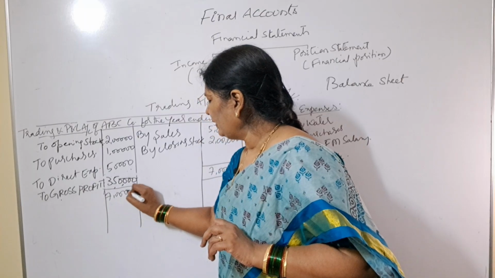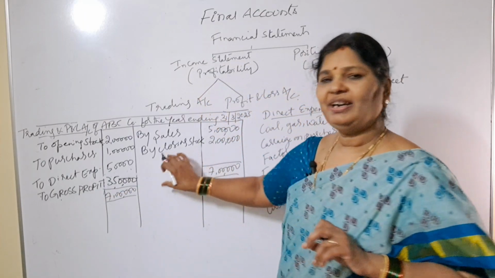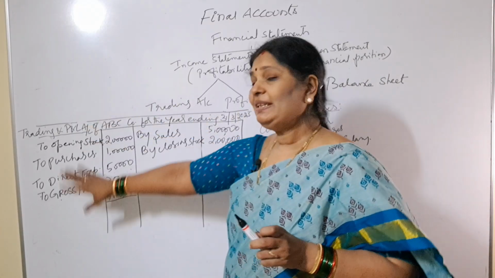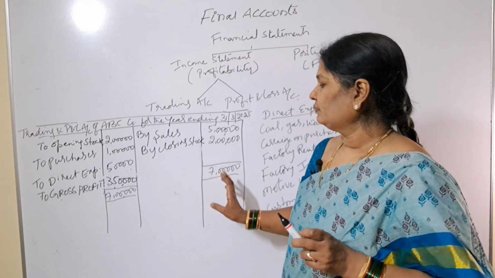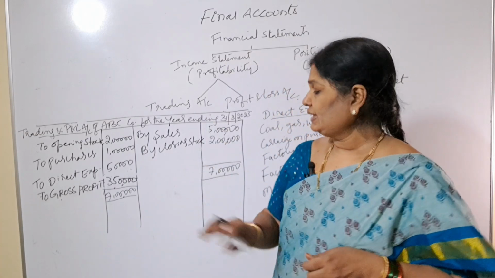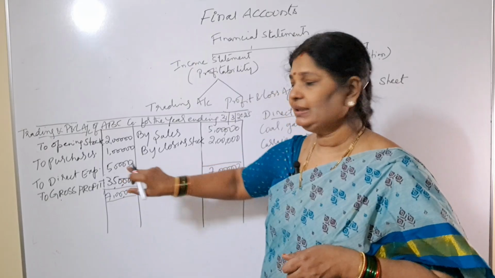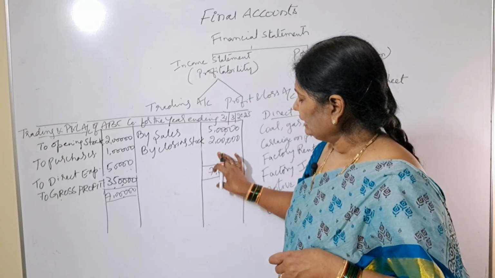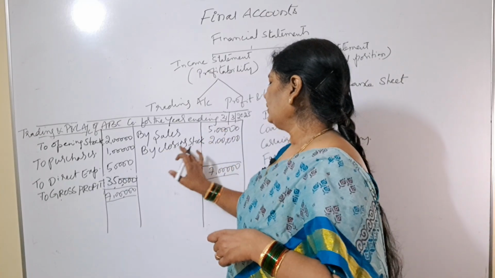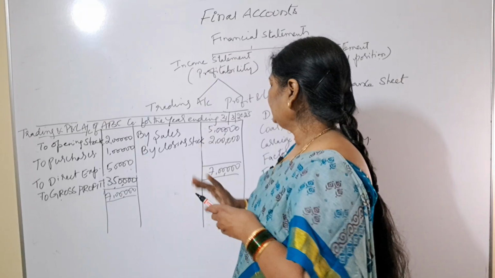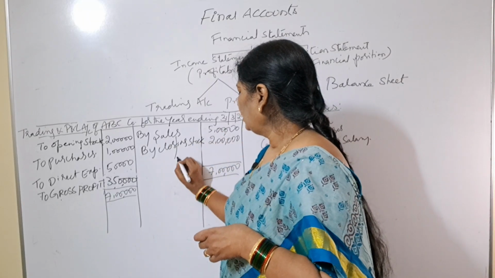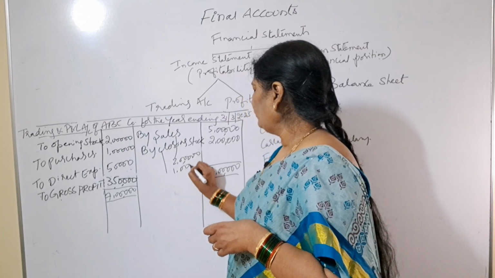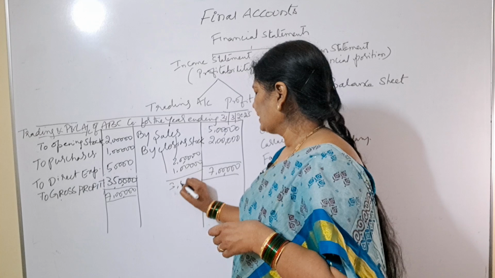Now what is the total? 7 lakhs. So this is called the trading account. Say if the debit side is more and the credit side is less, then what will happen? Say here the total is 3,50,000, right? Suppose the credit side total is 3 lakhs. Say sales is 2 lakhs and closing stock is 1 lakh. If you take sales as 2 lakhs and closing stock as 1 lakh, then our total will be 3 lakhs, right?